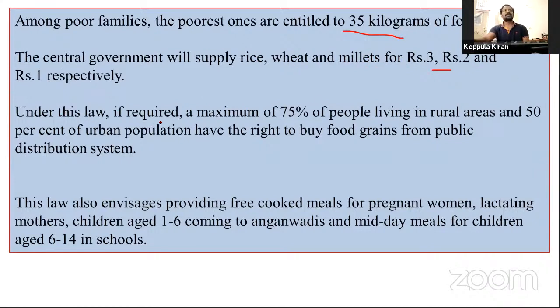Under this law, a maximum of 75% of people living in rural areas and 50% of people in urban areas get the public distribution system. This law also envisages providing free cooked meals for pregnant women, lactating mothers, and children aged 1 to 6 coming to Anganwadis, and midday meals for children aged 6 to 14 in schools. We have seen in our schools, we take midday meals from 1st to 10th class.